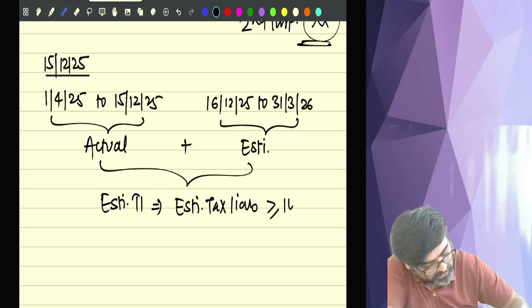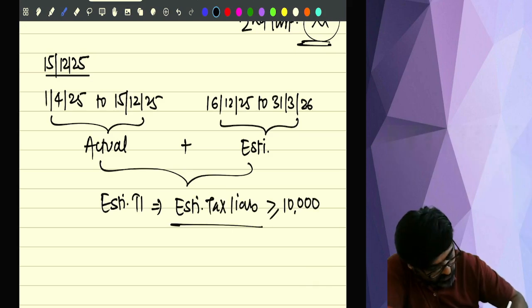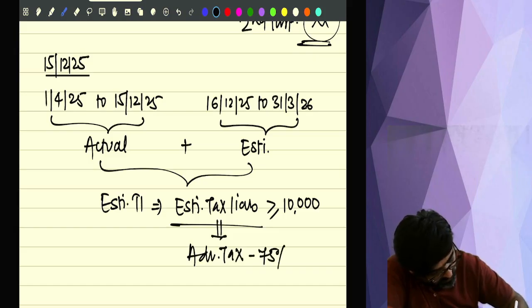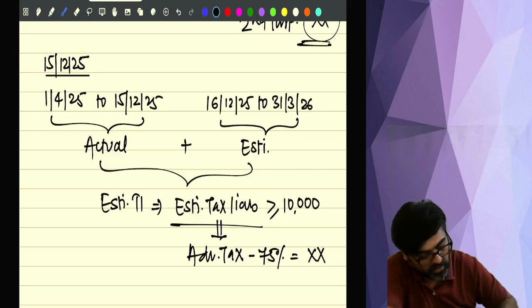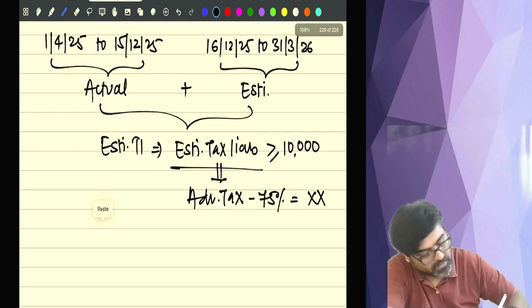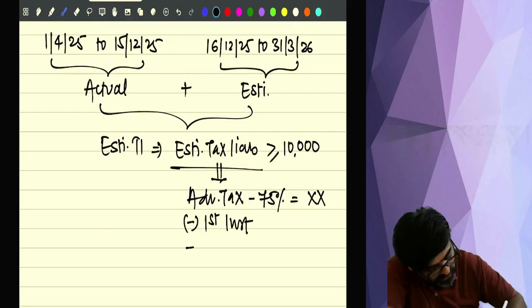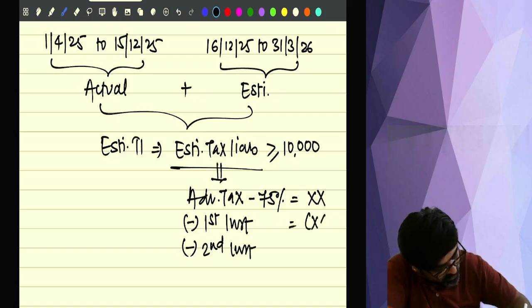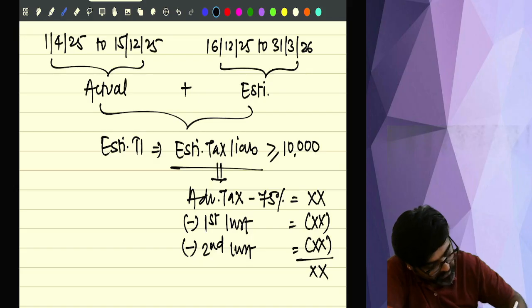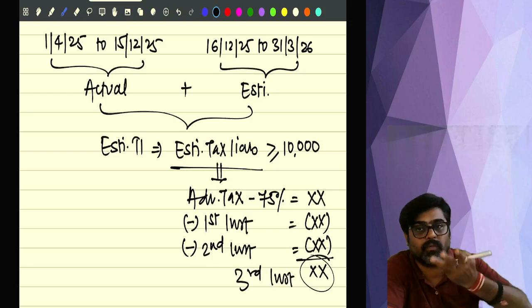If the estimated tax liability is 10,000 rupees or more, this estimated tax liability is your advance tax. And 75% of this advance tax you are supposed to pay on or before 15th of December. But out of this you have already paid some amount in the first installment and some amount in the second installment. Reduce those two amounts, and whatever balance remains will be your third installment. Pay this amount on or before 15th of December.